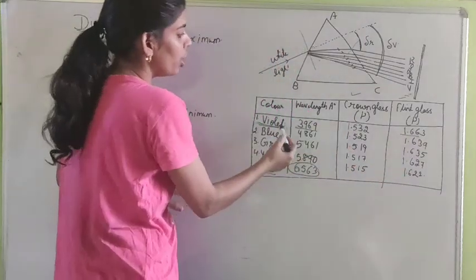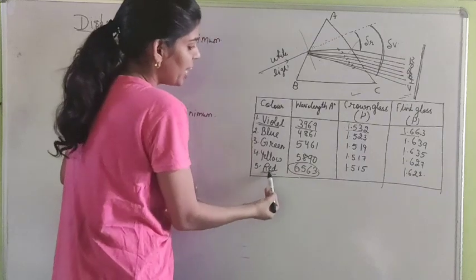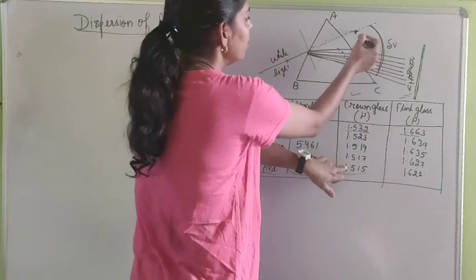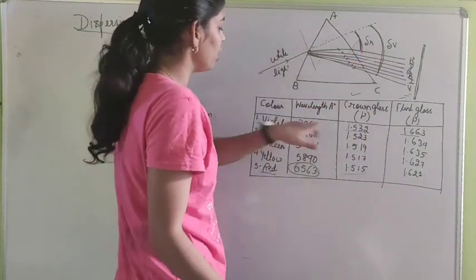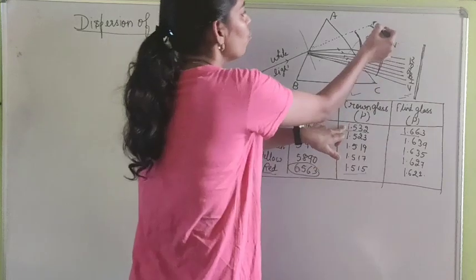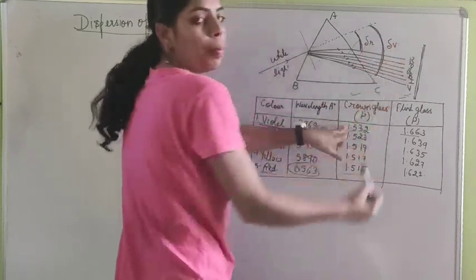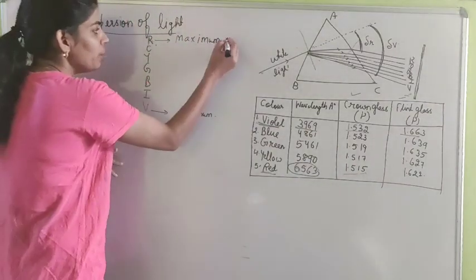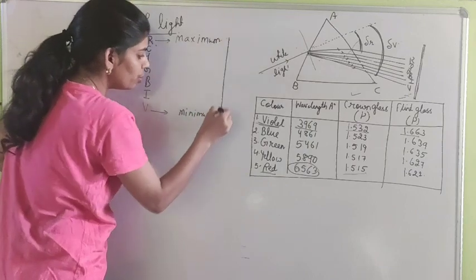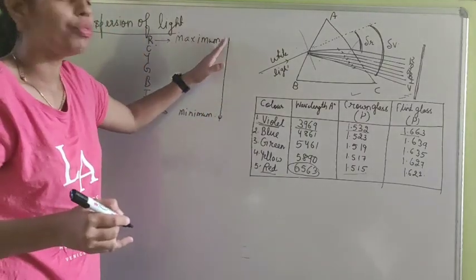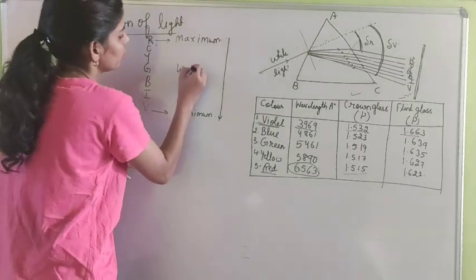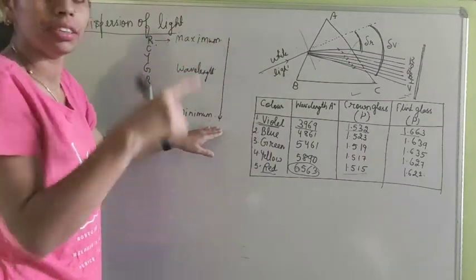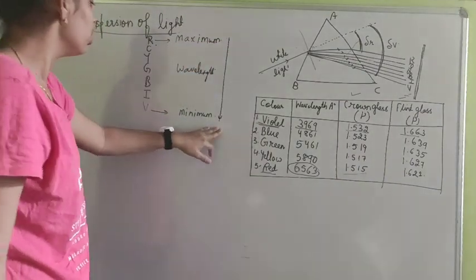The refractive index of violet for crown glass is this much, and red has the least refractive index. So red color bends the least, and because the refractive index for violet is maximum, violet bends the maximum. So this is minimum. While coming from upward to downward, the wavelength of the colors would decrease. While coming from red to violet, the wavelength will keep on decreasing.